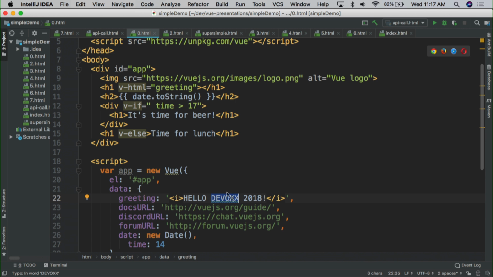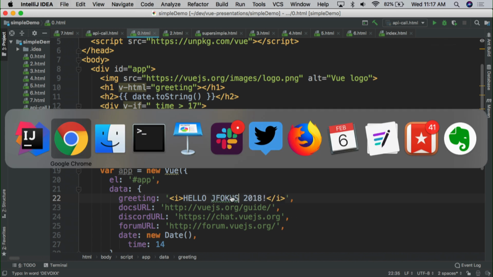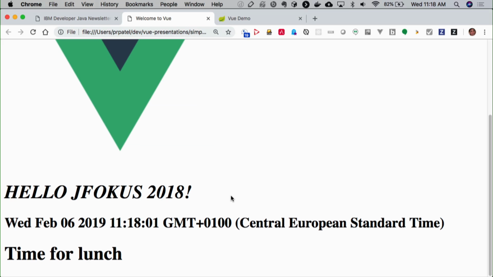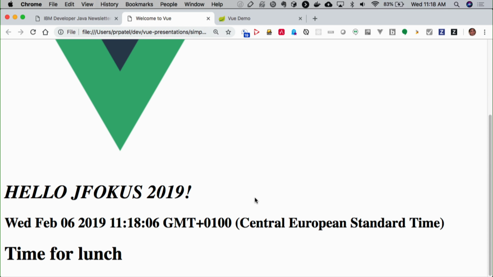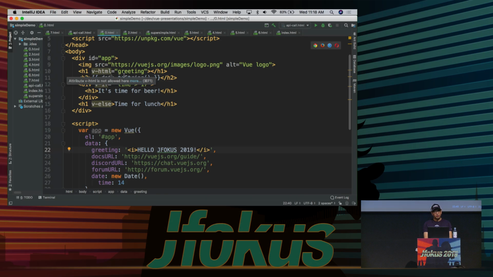So we're not at Devoxx anymore, we're at JFocus. So let's go save that, and let's go reload that. You can see that it says hello JFocus. And let's get this right, it's not 2018 anymore, it's 2019, okay? So we're using v-html here, right? And that does a property substitution from here into here. Pretty straightforward.